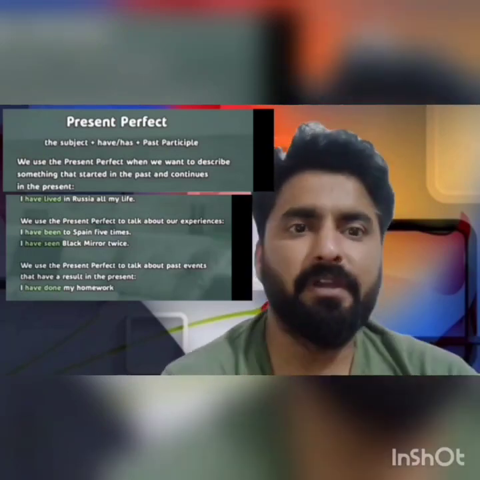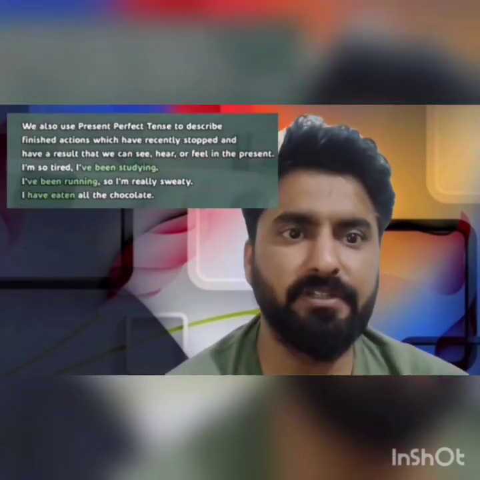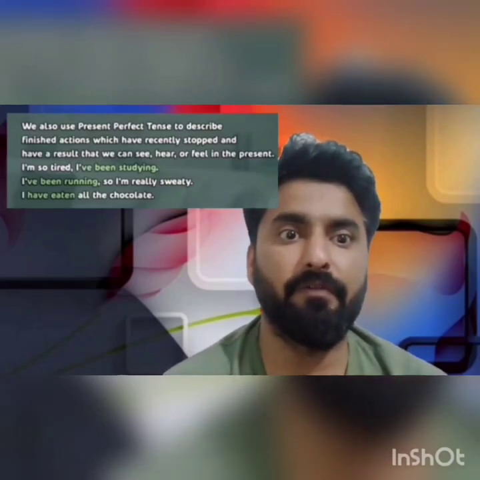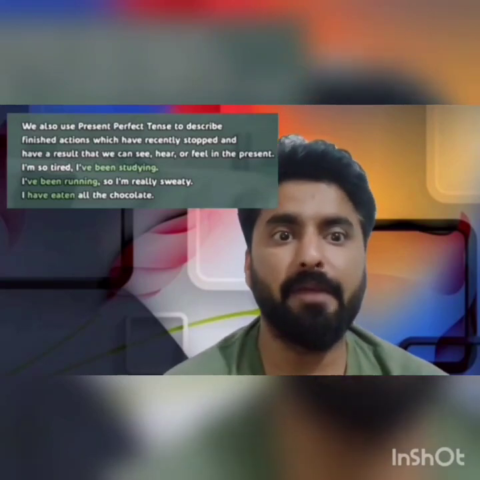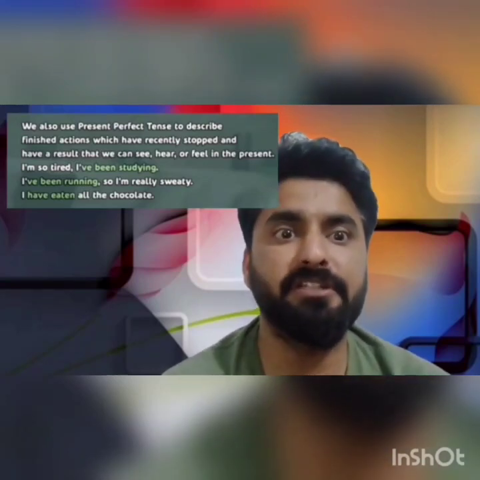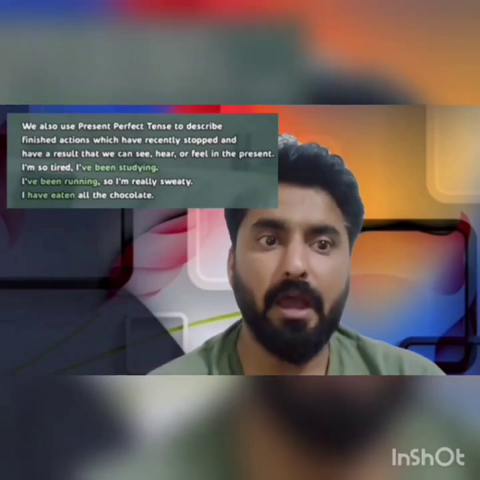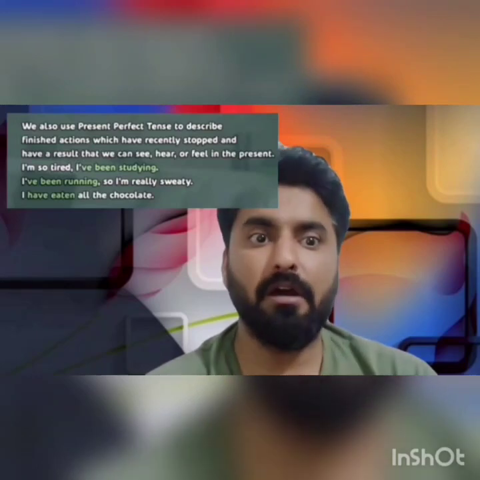In perfect tense, we also describe finished actions which have stopped, but we can see, hear, or feel the result in the present. For example, I am so tired. I have been studying. The second is I have been running. I am really sweaty. And the third is I have eaten all the chocolate.